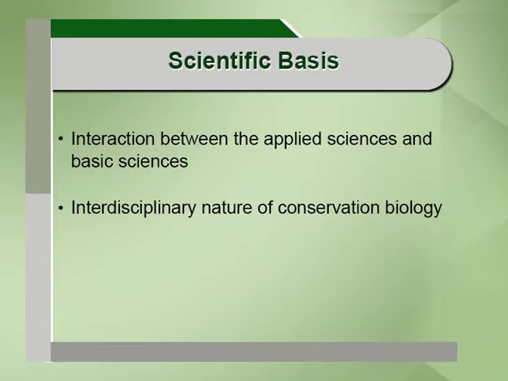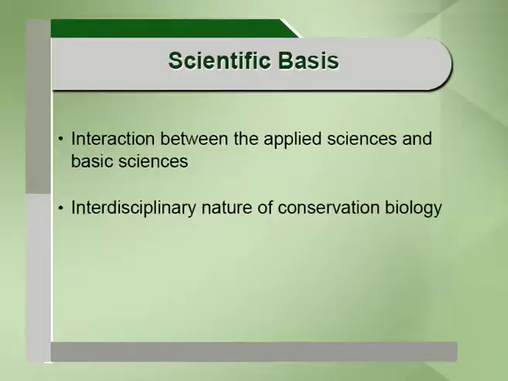Because of this union of basic sciences and applied sciences, we will be in a position to develop a strategy, and by adopting that strategy efficiently and effectively, we can reduce the loss of biological diversity. This interaction forms the basis for conservation biology.